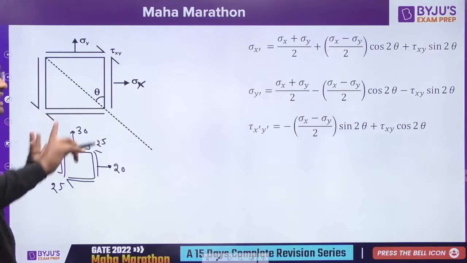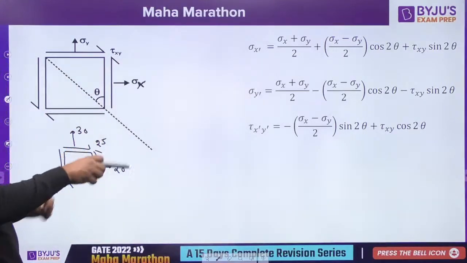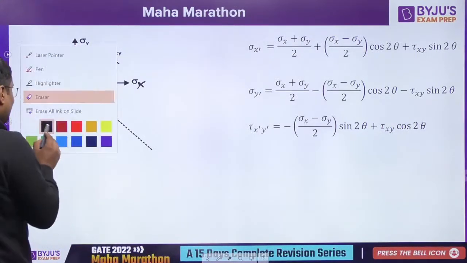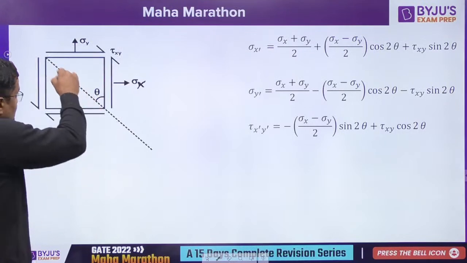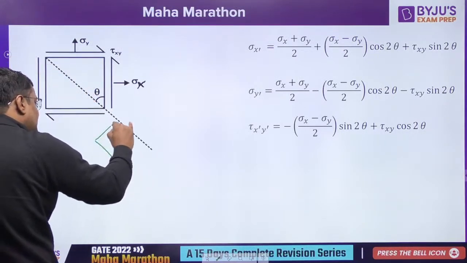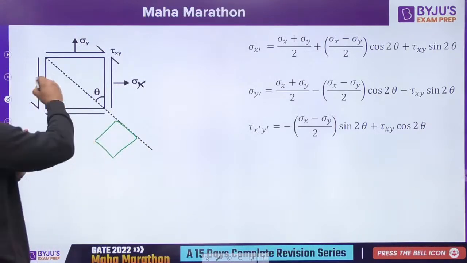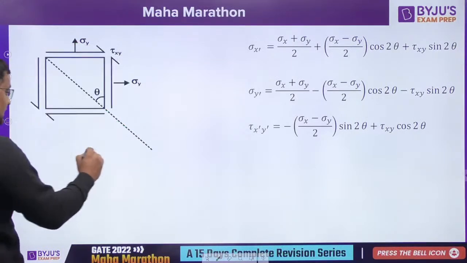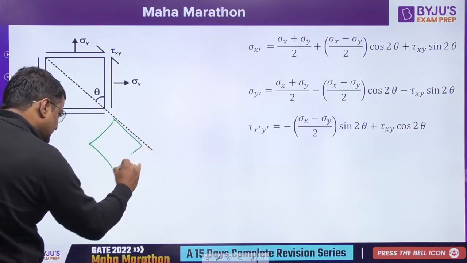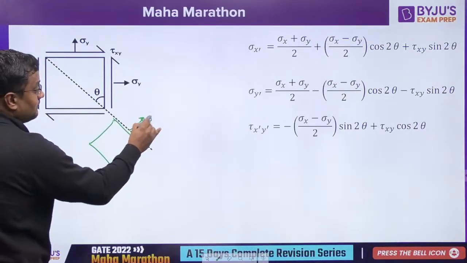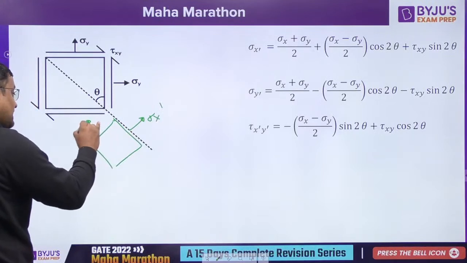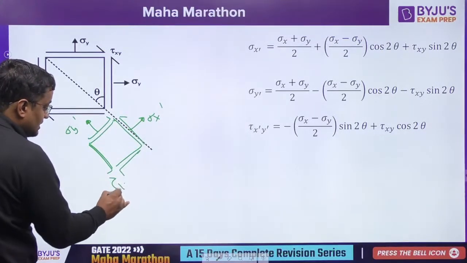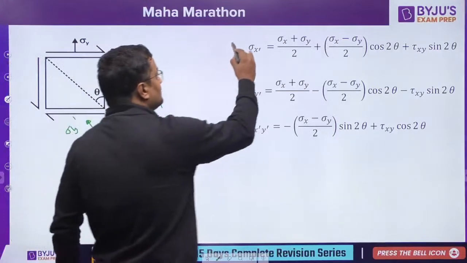This will be given to you, with values like 20, 30, 25, 70, 90. And they will ask you at an inclined plane with angle theta. Suppose this is the plane, if the body is oriented like this, what is sigma x dash? What is sigma y dash? And what is this shear stress, tau x dash y dash? That is given by this formula.